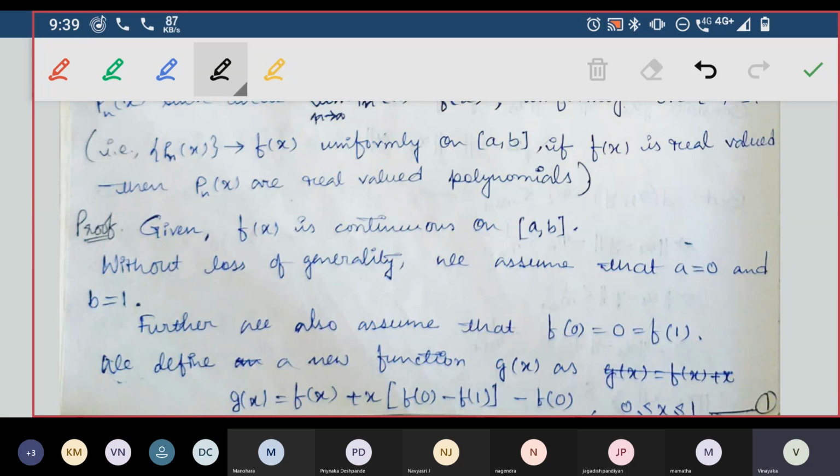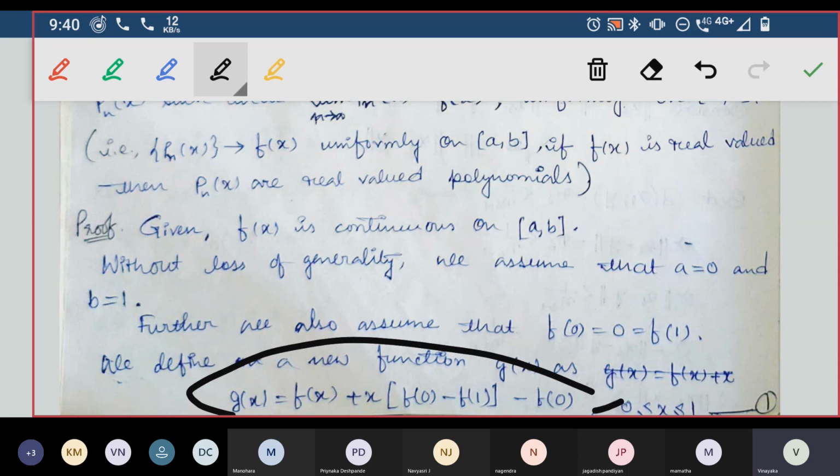Suppose I take g of 1 here, then what will it be? f of 0 and minus f of 1. This f of 0 will cancel with the f of 0 here, and f of 1 will cancel with f of 1 here. So once again I will get g of 1 is equal to 0 itself. So that's how we constructed g of x.